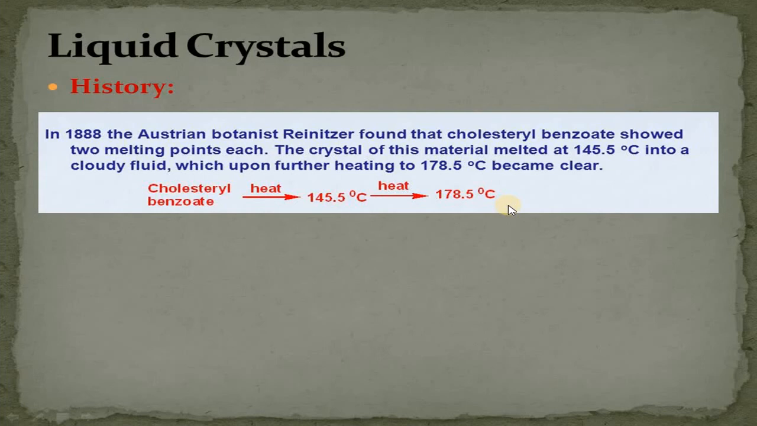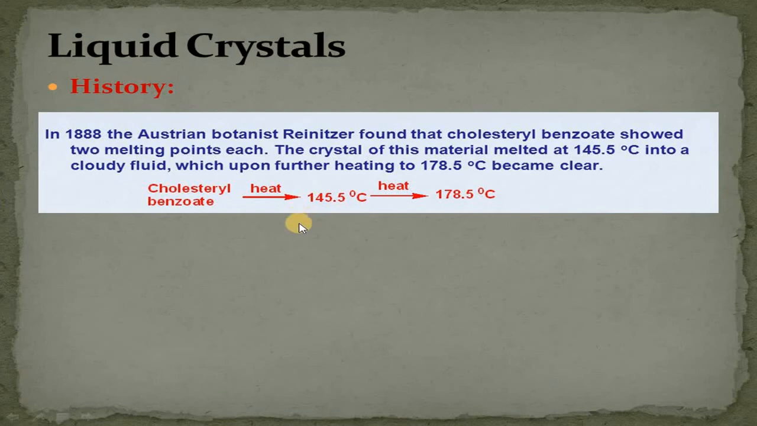So this milky or turbid liquid is called what? Liquid crystal. The liquid crystal exists between two different temperatures, that is the melting temperature and the clearing temperature. It is basically a form of matter which has intermediate properties between liquid and solid crystals. It has some of the same properties as liquids, like viscosity and surface tension.